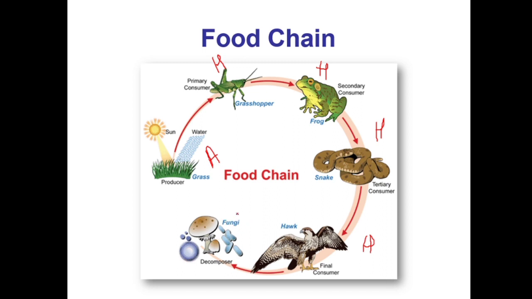And then comes decomposer. Here you can see fungus, right? What are they doing? When the hawk or the eagle is dead, they are deriving energy from it. They are deriving energy from dead and decaying organisms, right? If the snake dies, that will also be consumed by fungus. If the frog dies, that may also be consumed by it. If the grasshopper dies, that may also be consumed by the fungus. If the producer dies, that may also be consumed by this, right? If the hawk dies, that may also be consumed by this. So these are called saprophytes. What are they doing? They are deriving energy from dead organisms. Okay, let's see in the next slide.